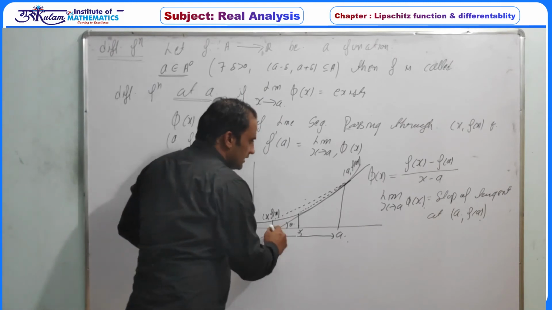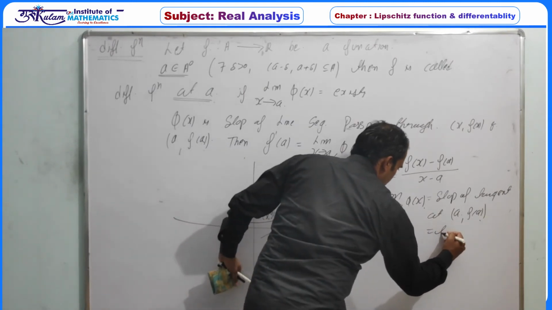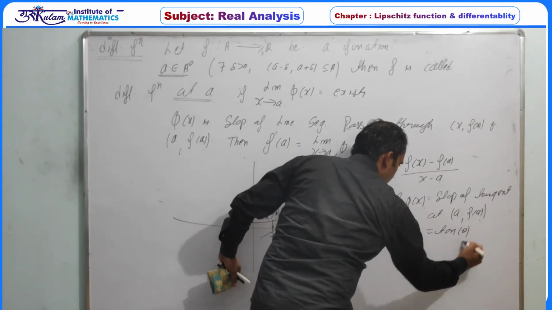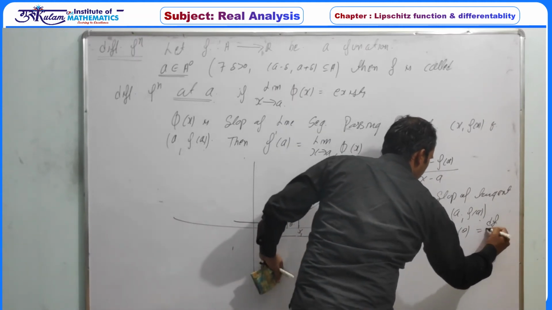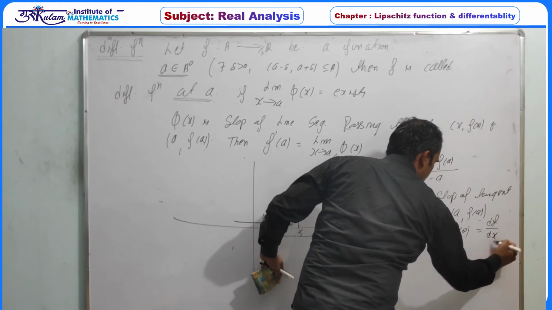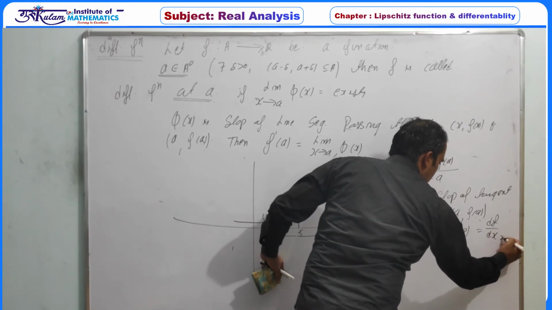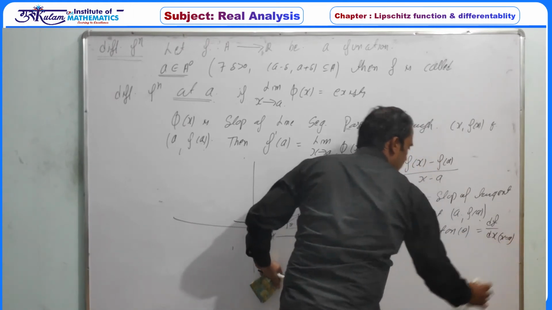If this angle is theta, then this is tan of theta, and this is denoted by the derivative of f with respect to x at the point x equal to a.